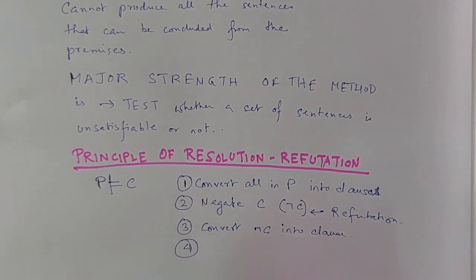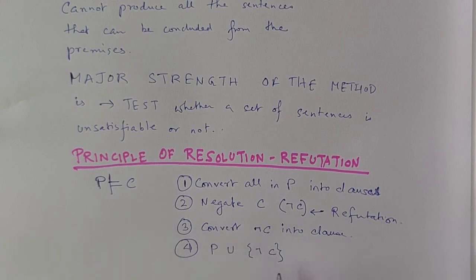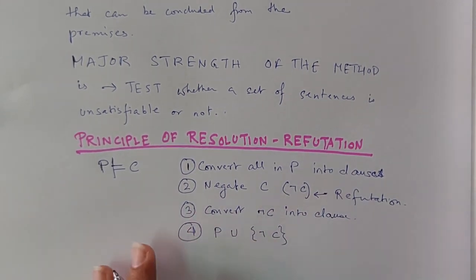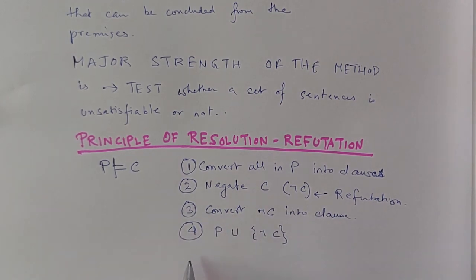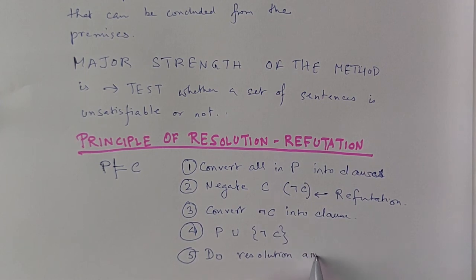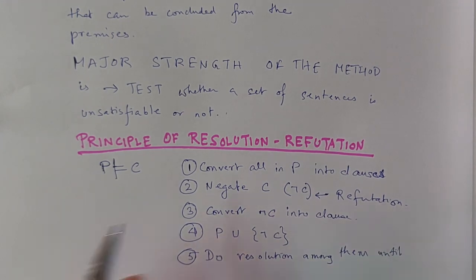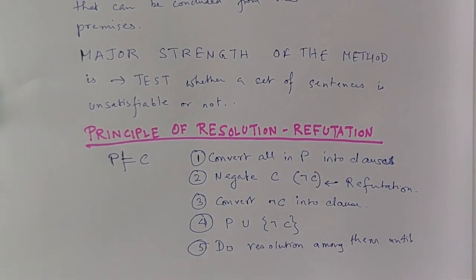So what I mean is, take all the clauses constituting P union not C. This is my new set of sentences. So I am taking all the clauses from P and all the clauses from not C together. Do resolution among them until, now until what? What is the stopping condition?